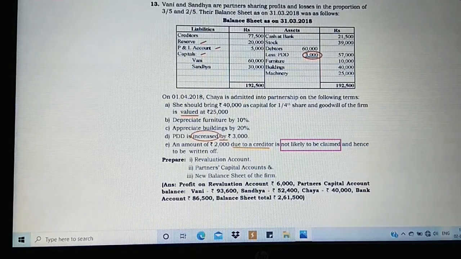So it is a benefit for us. So when this is not going to be claimed by the creditor, we are going to get benefited out of this. This 2,000 is going to be taken on the credit side of your revaluation account. Be very clear, I have highlighted it. It's not to be claimed, so we are going to write it off, taking it on the credit side of your revaluation account always. Let it be whether creditor or bills payable, any liability is going to be taken on the credit side when it is not going to be claimed, and hence it is going to be written off. So let us go for the account to be created.